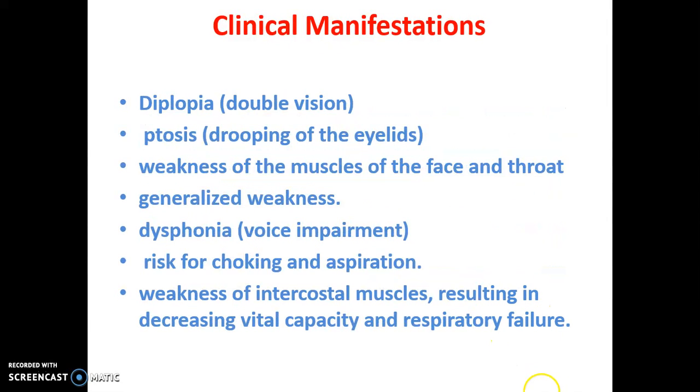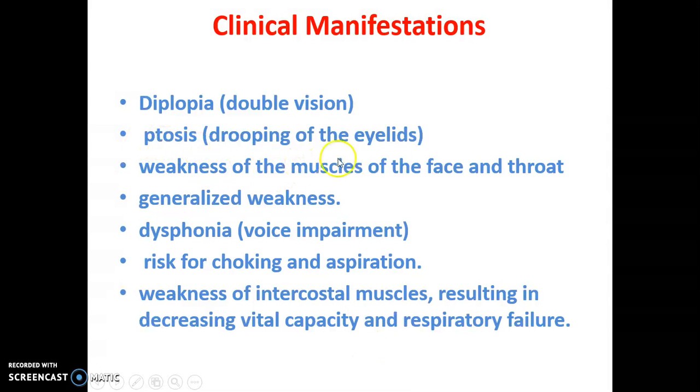Clinical manifestations: you can see diplopia, double vision, because here your muscles are getting weakened. So your eyelid muscles or the muscles attached to the eye are all getting weak. So you will have diplopia, double vision.